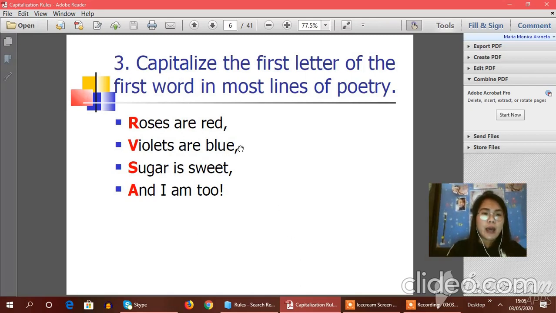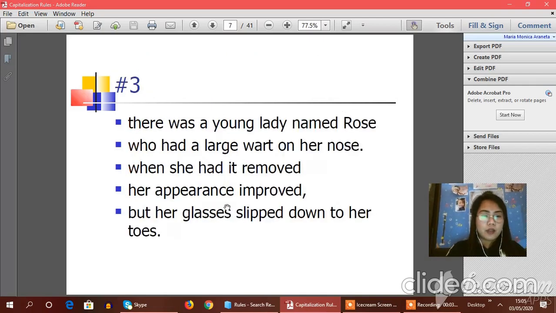Next, we have rule number 3. Capitalize the first letter of the first word in most lines of poetry. Roses are red, violets are blue, sugar is sweet, and I'm too. Again, rule number 3: capitalize the first letter of the first word in most lines of poetry. It's activity time again. Please correct this given example.